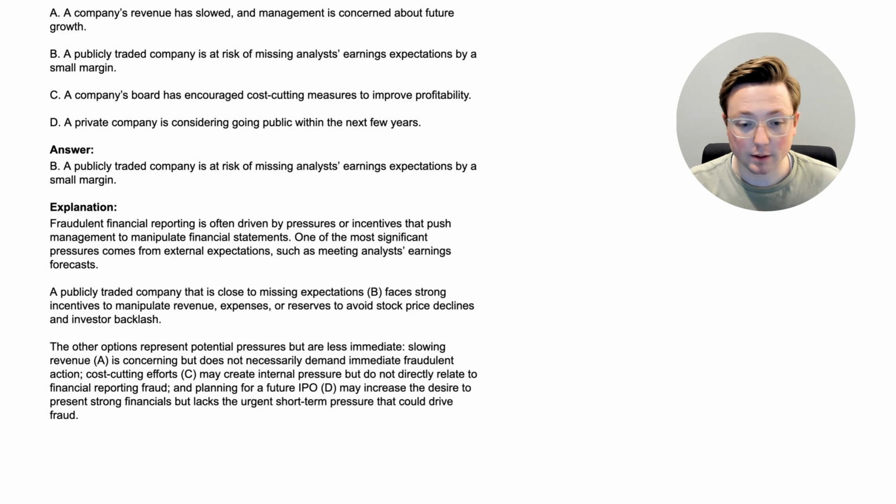Cost-cutting efforts, that was option C, may create internal pressure, but do not directly relate to financial reporting fraud. And planning for a future IPO, that was option D, may increase the desire to present strong financials, but lacks the urgent short-term pressure that could drive fraud. And again, because that one was in a few years, you want to be thinking about things that are about to happen. We need to commit fraud right now, or else our company is not going to do well, or whatever the case is. Those are the kind of pressures or incentives that you're probably going to be seeing in the exam. Now with that, let's go to the next question.